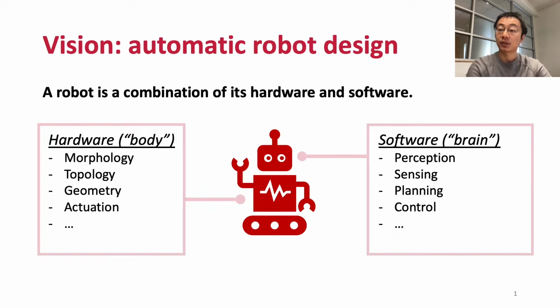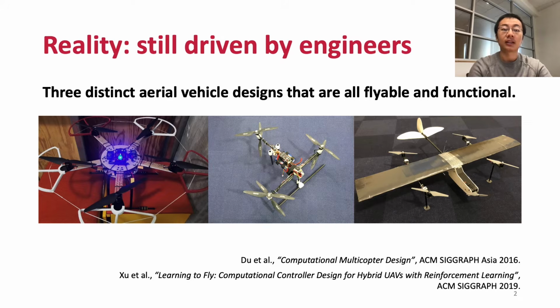My thesis aims to automate the robot design process with computational methods. As a robot is a combination of its hardware and software, robot design involves non-trivial optimization over its body and brain. As of today, robot design is still extremely labor-intensive and error-prone. Consider the task of designing an aerial robot. As shown by these three examples, the design space is very diverse, highly unstructured, and therefore requires engineers to explore manually based on their past experience.